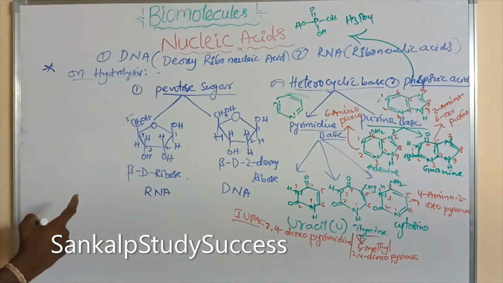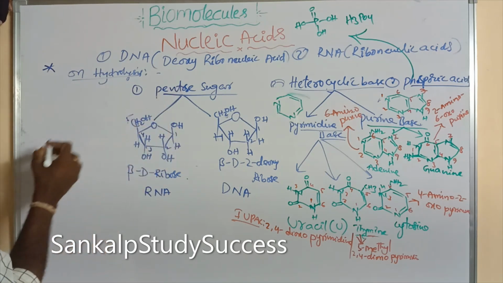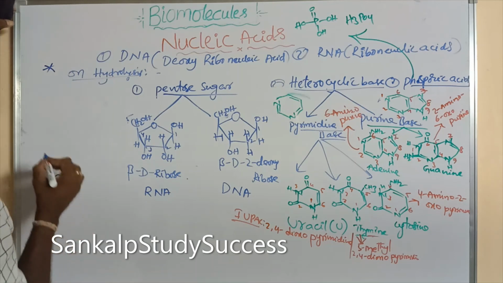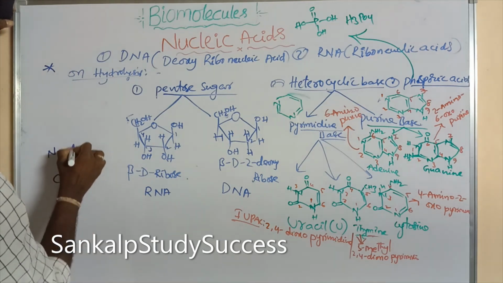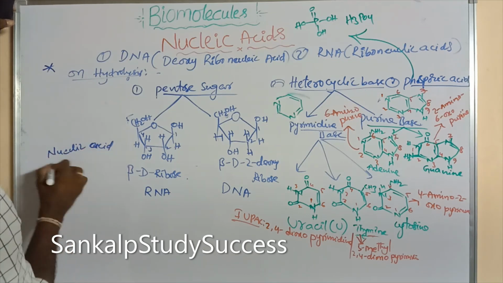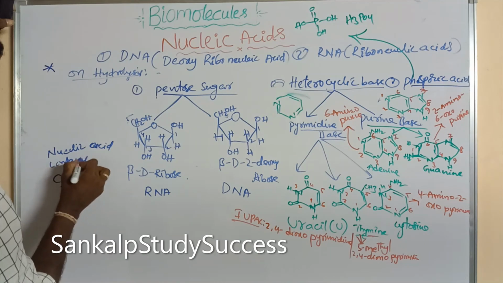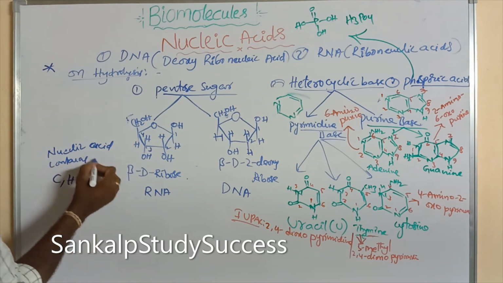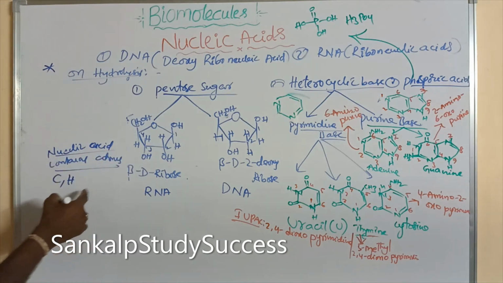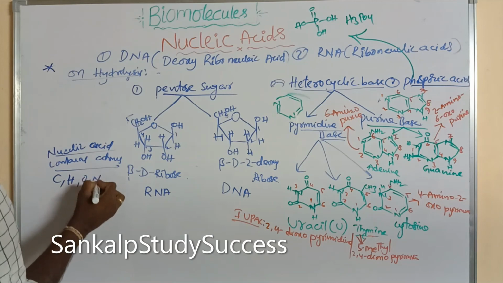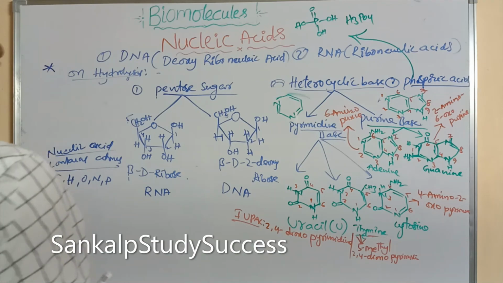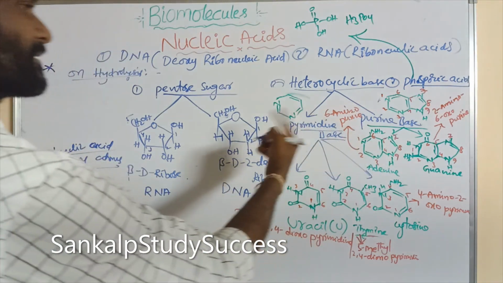Nucleic acids contain which elements? Carbon, hydrogen, oxygen, nitrogen, and also phosphorus.